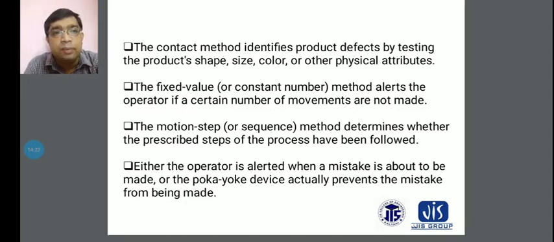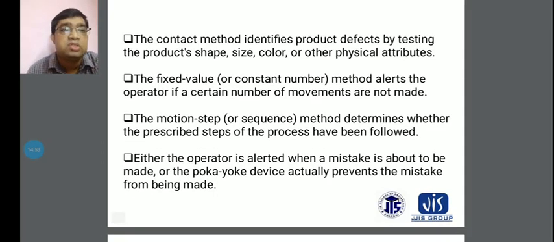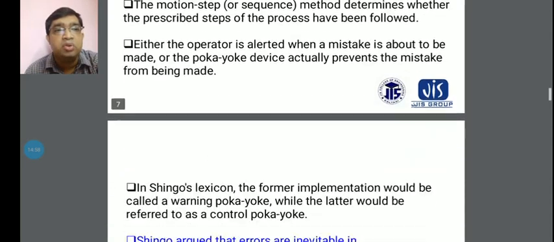And another thing: either the operator is alerted when a mistake is about to be made, or the Poka-Yoke device actually prevents the mistake from being made. Just as the operator is alerted, you are given an alert about mistakes that may happen in these systems. Otherwise the device actually prevents the mistake from being made.